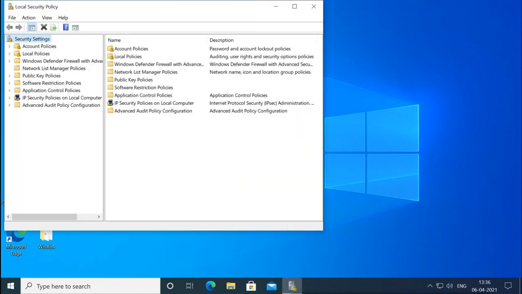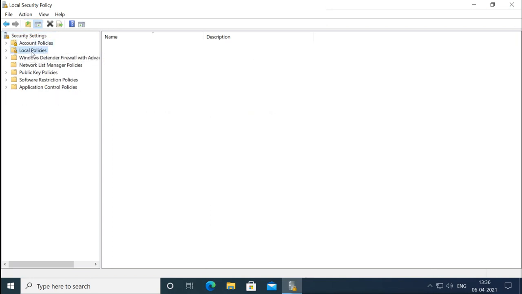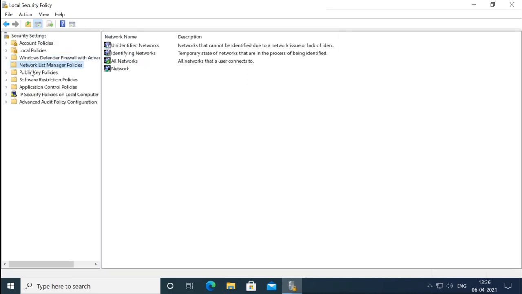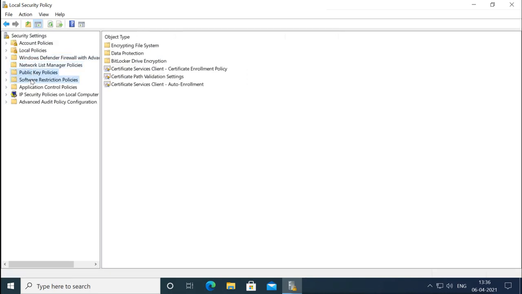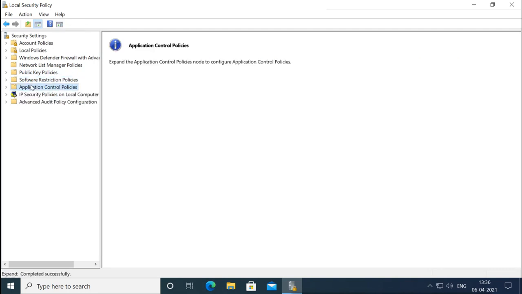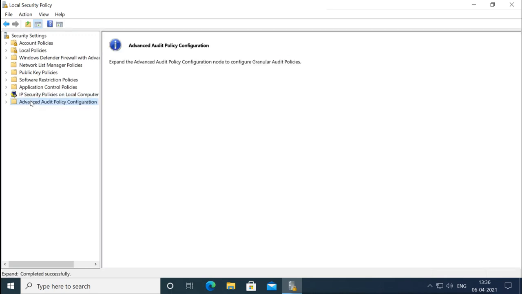In this local security policy there are lots of things which you can manage: the account policies, local policies, Windows Defender firewall policies, network policies, public key policies, software restrictions, application control, IP security, and also advanced audit policy. So there are lots of options here for the security policies.